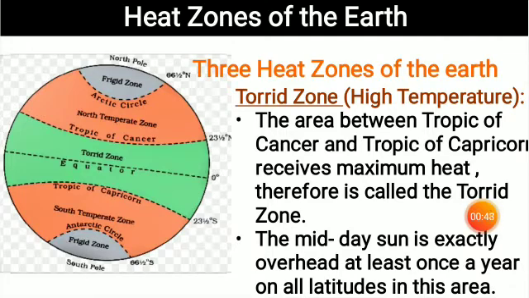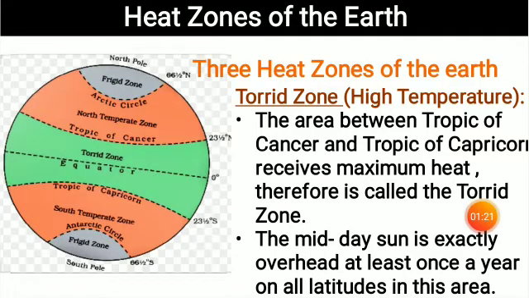Why does this area receive the maximum heat? Because the midday sun is exactly overhead at least once a year on all latitudes in this area, means 23 and a half degrees north to 23 and a half degrees south. In this green belt, the midday sun is exactly overhead in all these latitudes. Hence it receives the maximum heat, and that's why it's known as torrid zone.